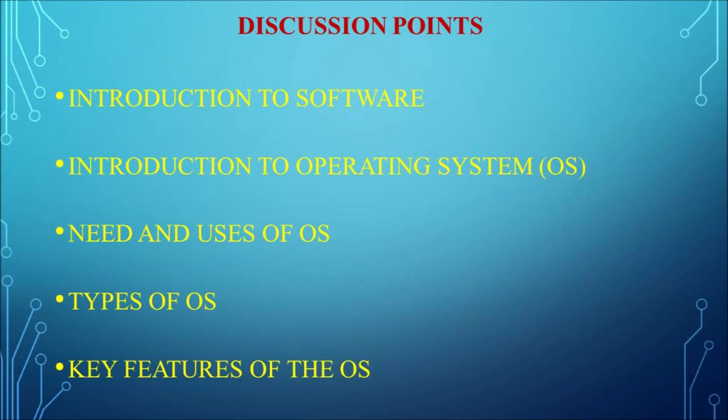Third one is need and uses of operating system. So how the operating system plays a major role between the user and the computer. So in which all the way the operating system is useful for the user. Types of operating system. So what are all the types of operating system available? And last one is key features of the operating system. What are the main features of the operating system available? So in this video, all these discussion points we are going to discuss one by one.